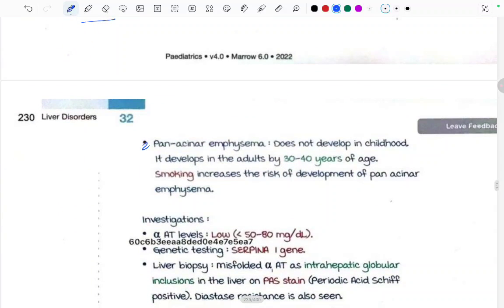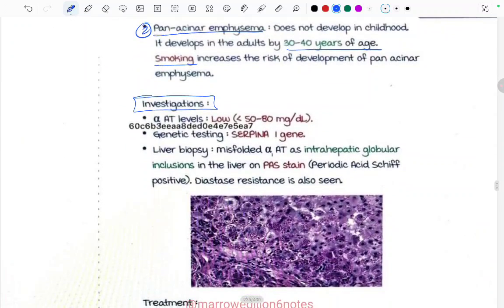Second one is pan-acinar emphysema. It does not develop in childhood. It develops in adults by 30 to 40 years of age. Smoking increases the risk of developing pan-acinar emphysema. In investigations, firstly we have to check the alpha 1 antitrypsin levels. If it is less than 50 to 80 mg per dL, then its levels are called low.